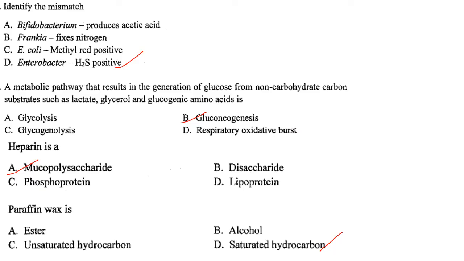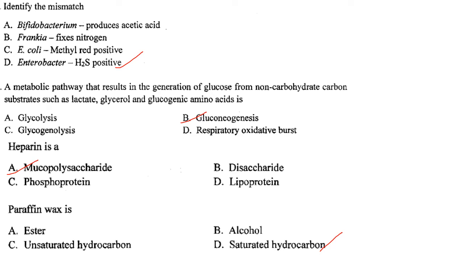Then identify the mismatch. Bifidobacterium produces acetic acid. Frankia fixes nitrogen. E. coli is methyl red positive and Enterobacter H2S positive, which is not correct; it is H2S negative. This is also a repeated question.